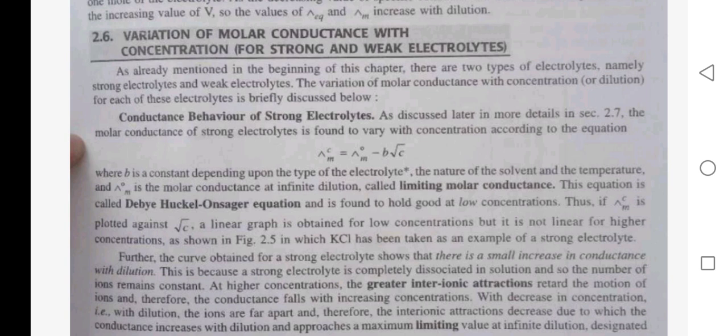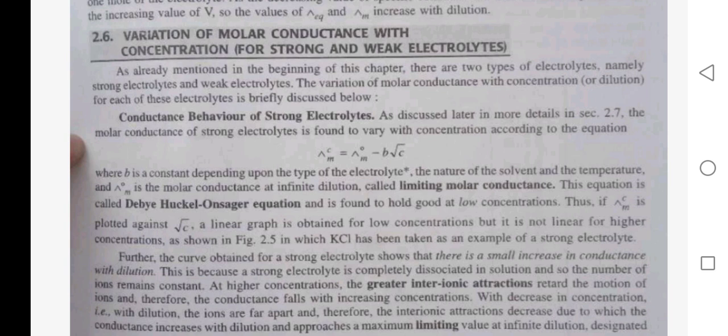Thus, when Λm, the molar conductance, is plotted against √c, a linear graph is obtained for low concentration, but it is not linear for higher concentration, in which KCl has been taken as an example of a strong electrolyte. Further, the curve obtained for a strong electrolyte shows there is only a small increase in conductance with dilution.